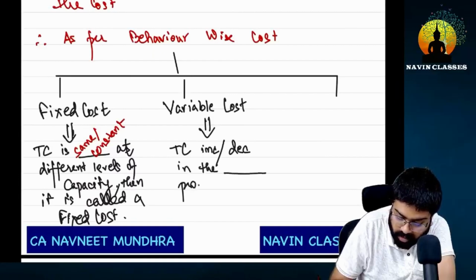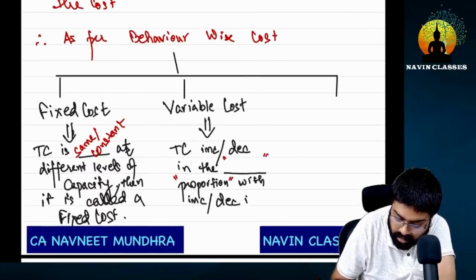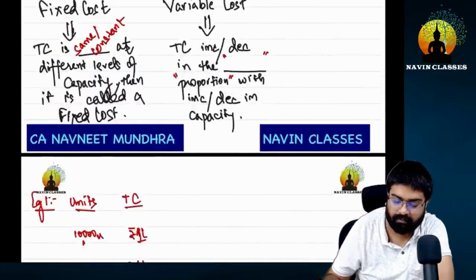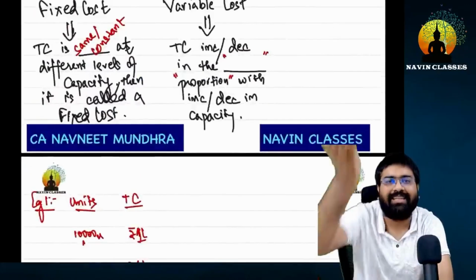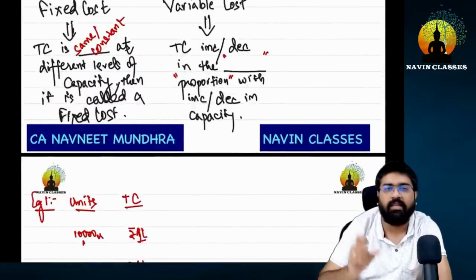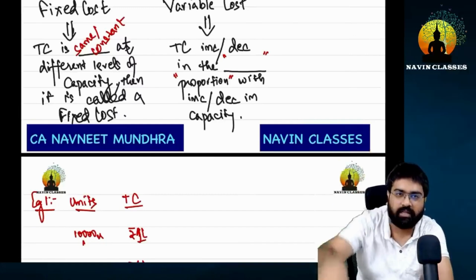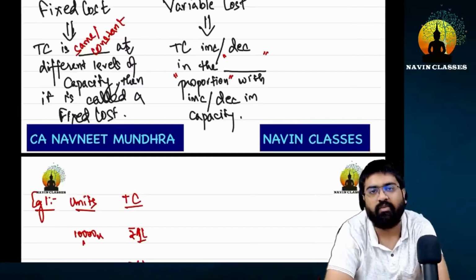Now here, it's a very important word, that is proportion. With dash proportion with increase or decrease in capacity. Tell me, here the total cost either increases or decreases in the dash proportion with either increase or decrease in the capacity, that is the quantity.